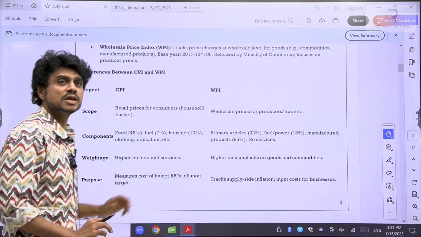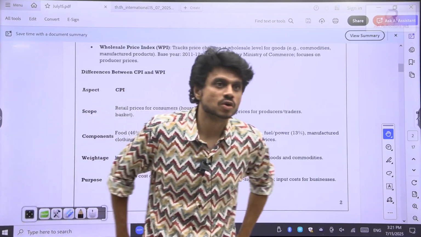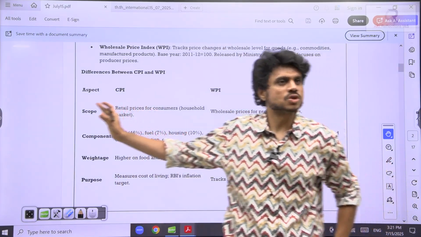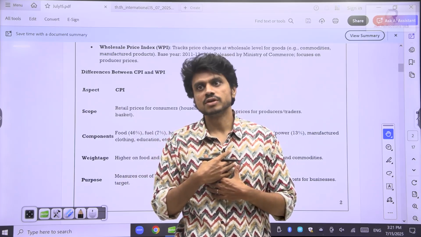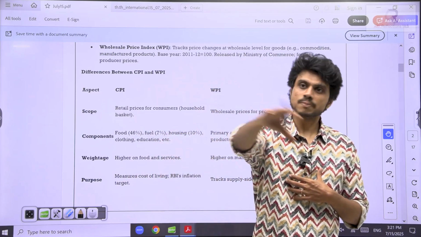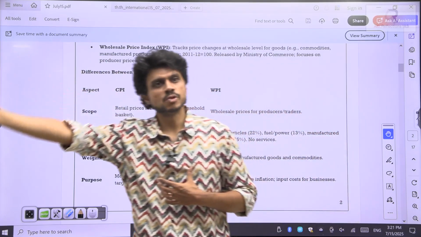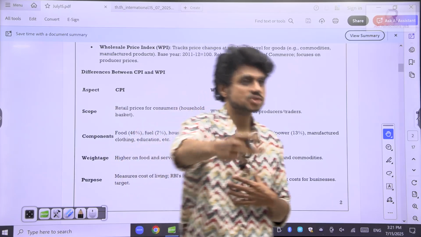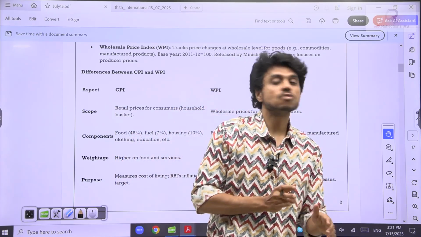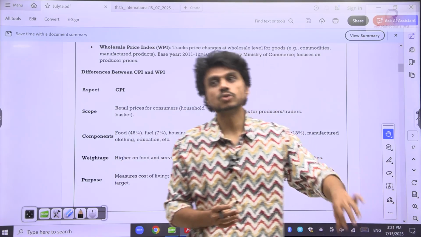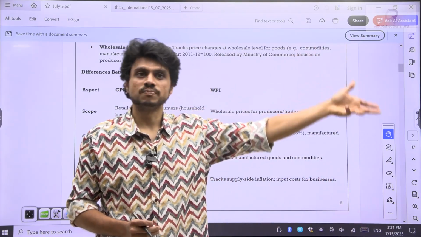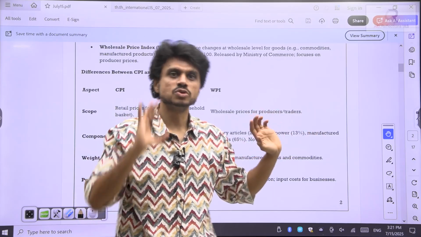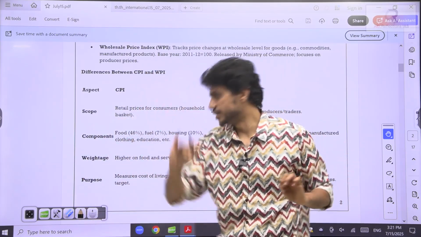They are also thinking of bringing in a producer price index. At the producer level, they want to calculate the price, excluding whatever transportation costs are there in between. I have produced it and taken it to the wholesale level. From there, other traders will collect it and sell it to the retail level. In between there are transportation costs, taxation costs, all those things. The government wants to neglect that, so they are thinking of introducing a producer price index as well, going beyond these. But it has not yet been implemented. So you just need to have the clarity, that is a different index.